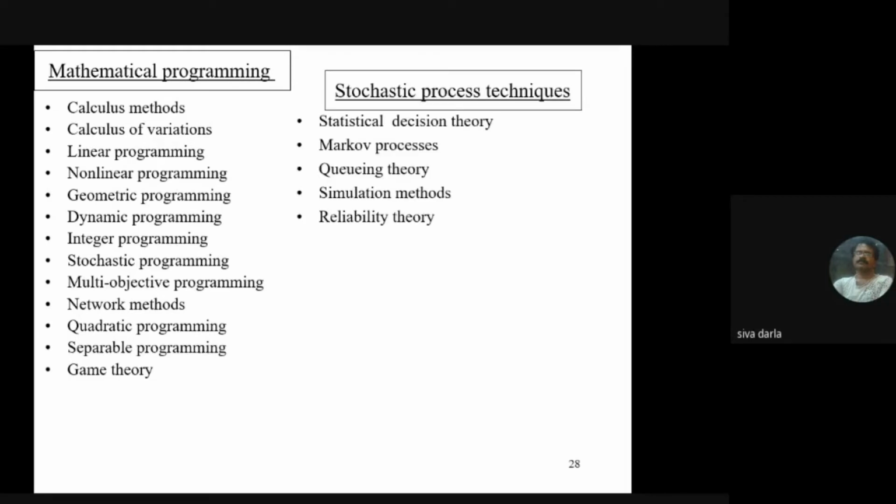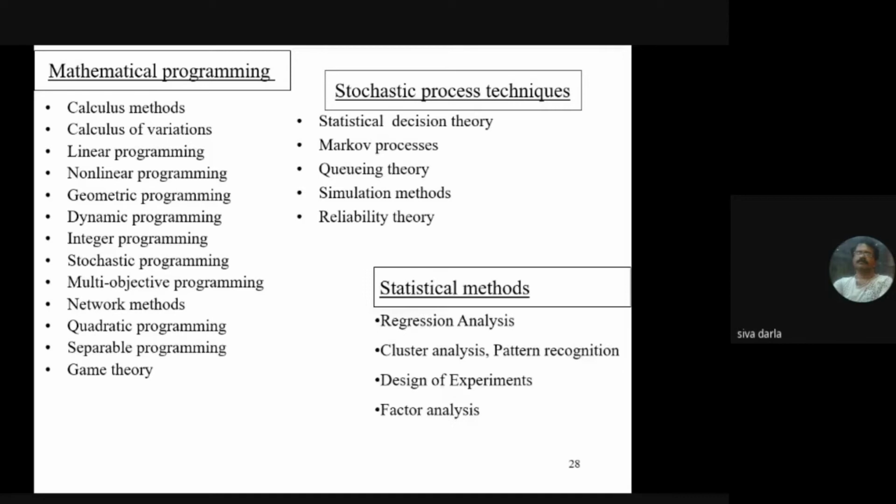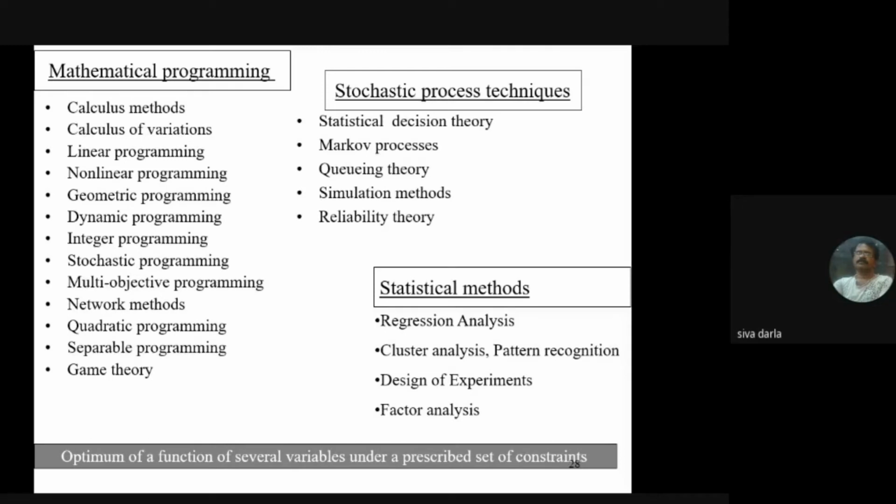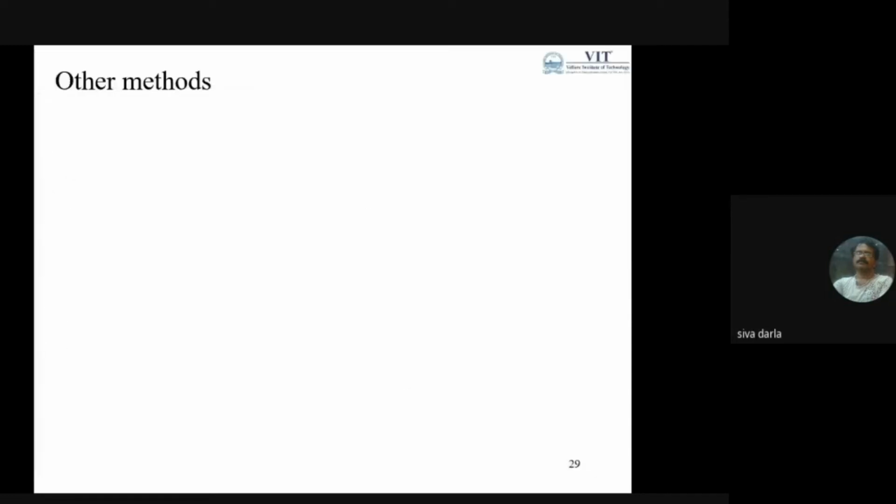Coming to stochastic processes: statistical decision theory, Markov process, queuing theory, simulation methods, and reliability theory come under this stochastic process. Coming to the statistical methods: regression analysis, cluster analysis, pattern recognition, design of experiments, and factor analysis come under the statistical methods, for optimizing a function of several variables under a prescribed set of constraints. We are going to discuss these methods of optimization.